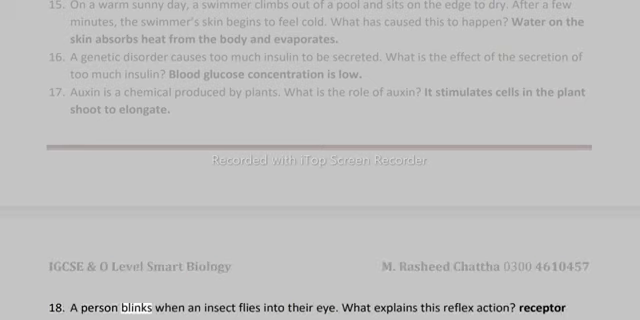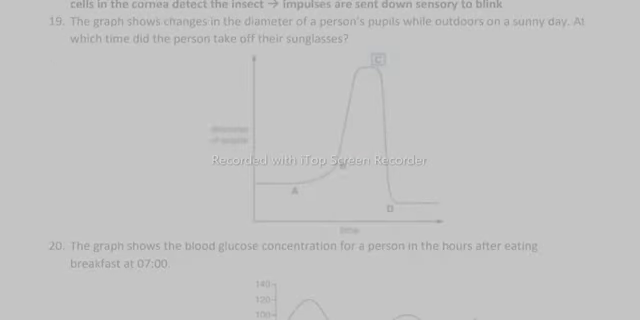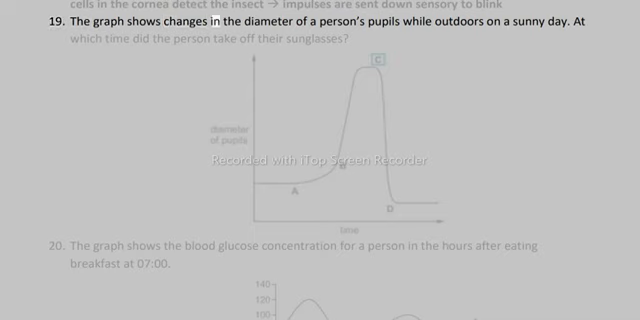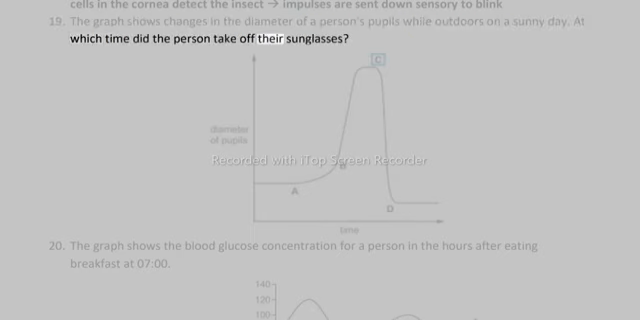18. A person blinks when an insect flies into their eye. What explains this reflex action? Receptor cells in the cornea detect the insect, and impulses are sent down sensory neurons to blink. 19. The graph shows changes in the diameter of a person's pupils while outdoors on a sunny day. At which time did the person take off their sunglasses?